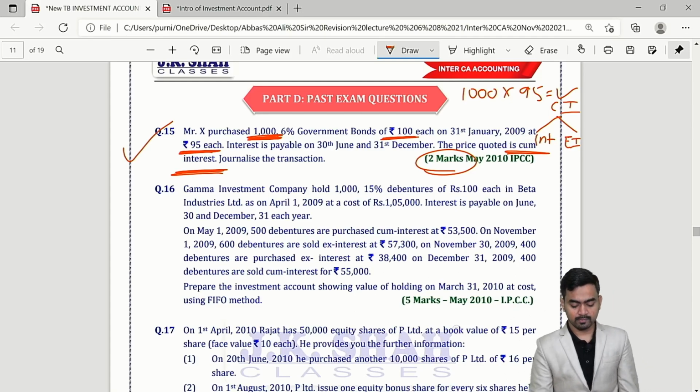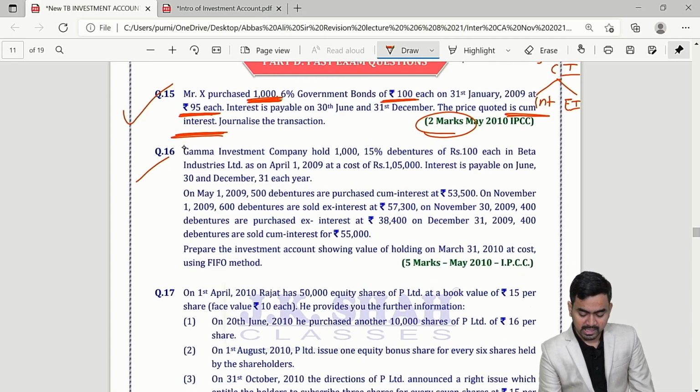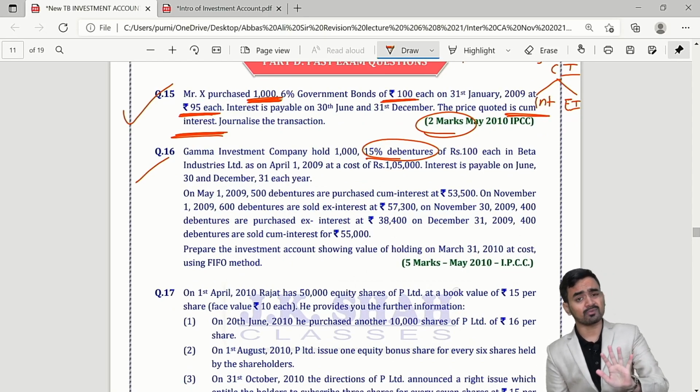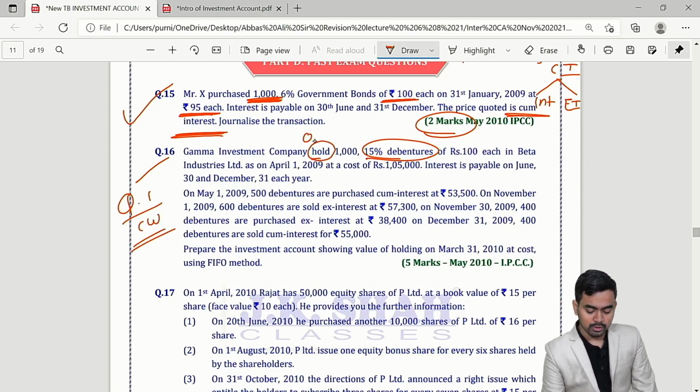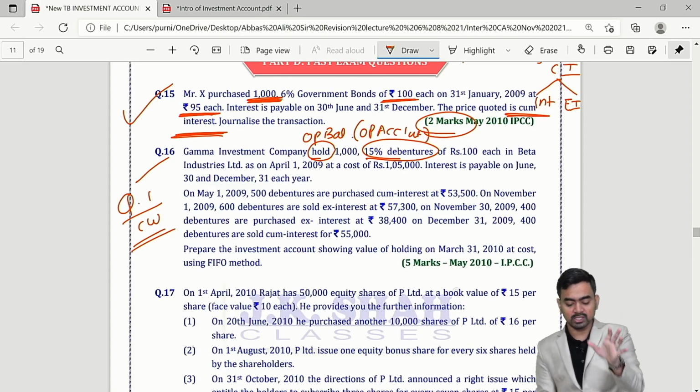That's it. Okay. Question number 16, this is a debenture sum. This is a very simple sum, similar to, you can say, question number 1 of classwork. Very simple sum where the holding is given, that is the opening balance. Please take care when you are writing the opening balance, always check for opening accrued interest, always check for that.